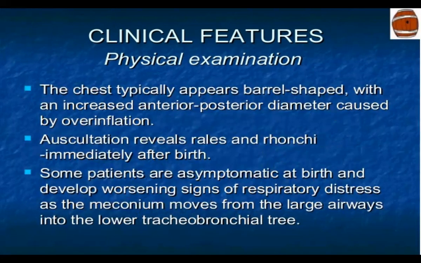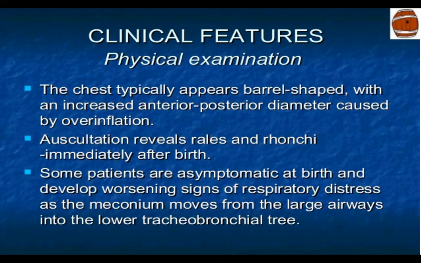On physical examination of the chest, the anteroposterior diameter is overinflated, so it looks barrel shaped. On auscultation, it reveals rales and rhonchi.